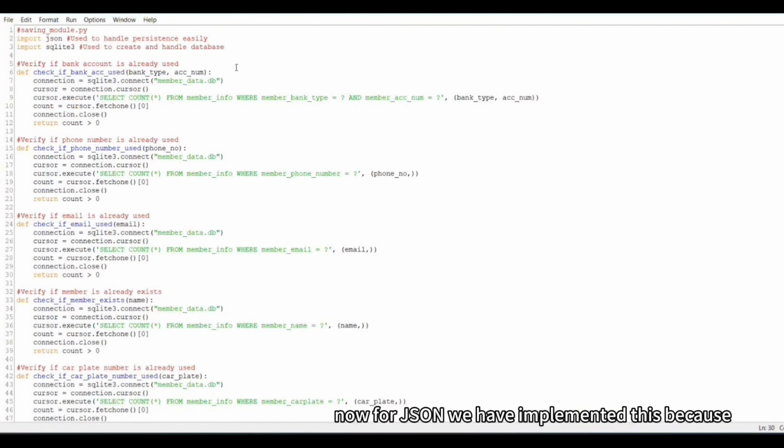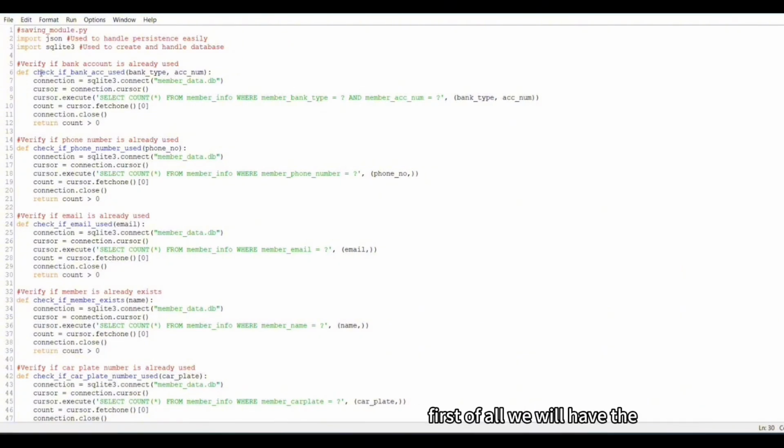Now, for JSON, we have implemented this because it securely saves the user data into a JSON file for temporary storage when you run the program. And if you run it halfway through, then you close it and run it again, it will start from where you left off last time. This ensures that the data is not only organized, but also accessible for future use. Now I'll be getting into our functions.